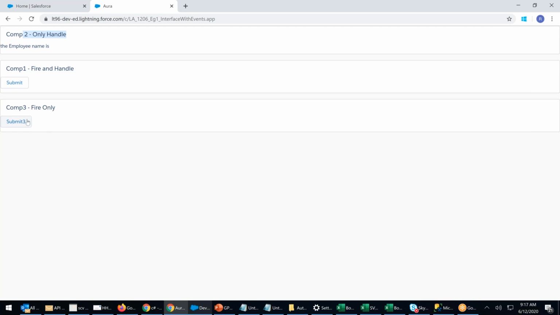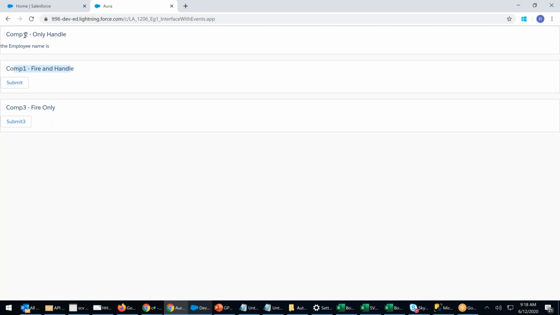Guys, I don't want you to get confused. Right? Same component event. I clicked on fire, but I'm not getting the employee name. I should get Ravi 3. Why? Because Ravi 3 will not go down. Ravi 3 will go up, bubbling. Up, there is nothing. Right? Because inside component 3, you're calling component 2. Inside component 2, I'm calling component 1.